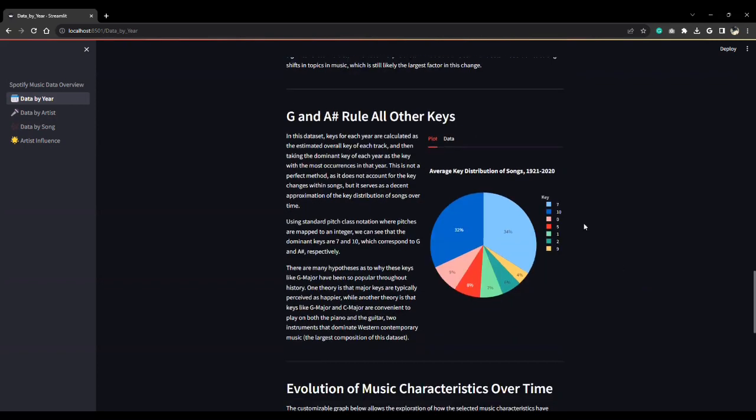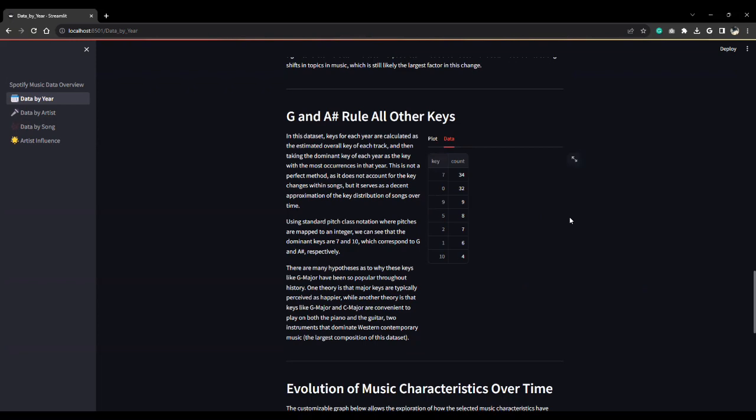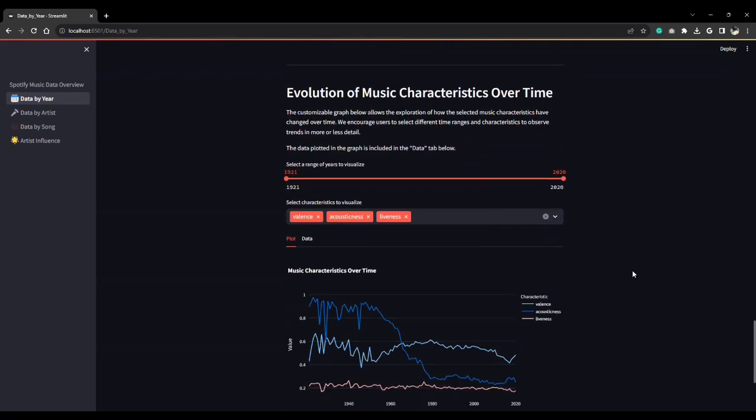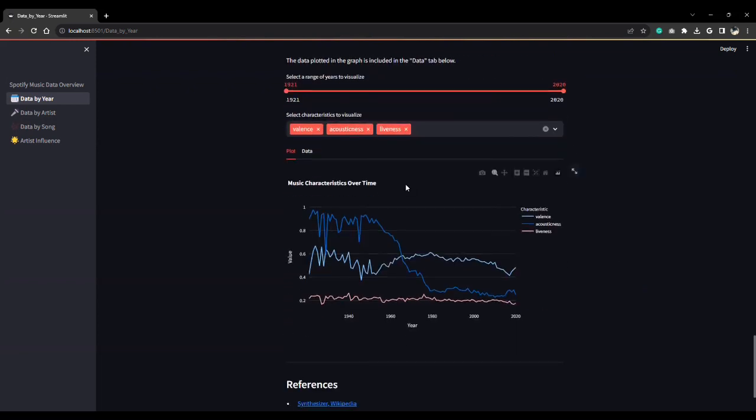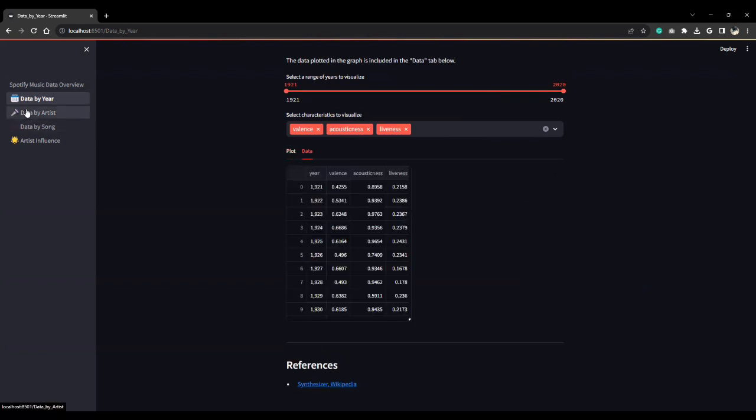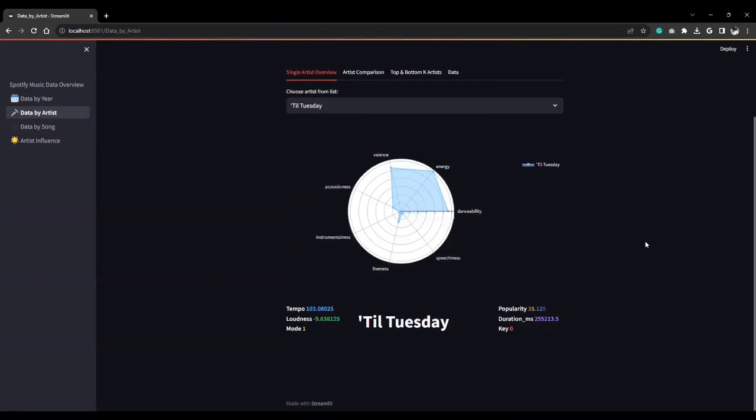Lastly, we leave the user with an opportunity to explore all the metrics independently over the time range of their choice. For each plot on this page, we include all the data plotted in the graph in a separate tab for the user. The second page of our application explores the artists in the dataset and the characteristics of their music. This page features 3 tabs for users to interact with and a tab to view the underlying data.